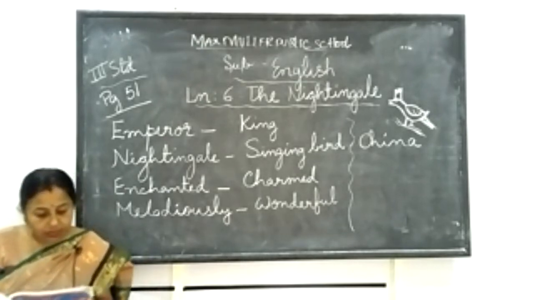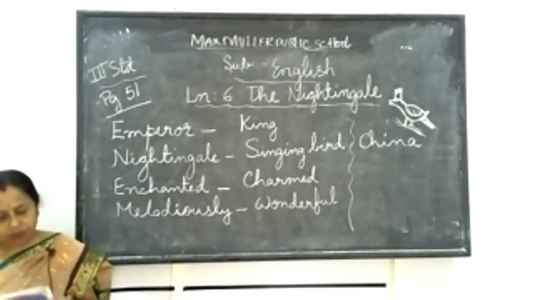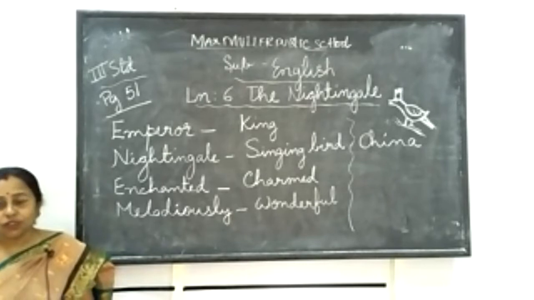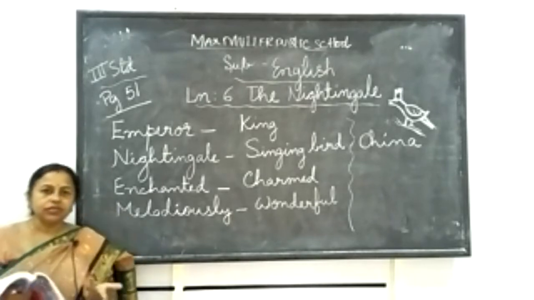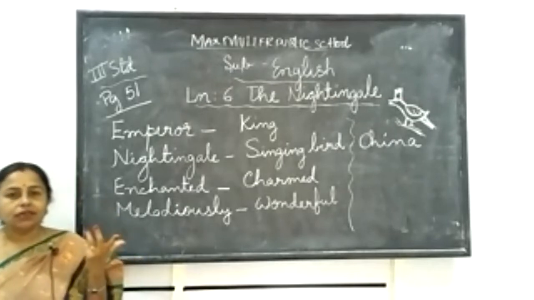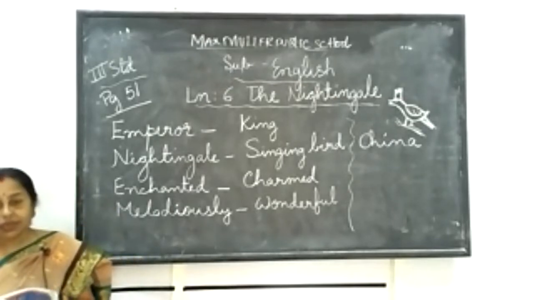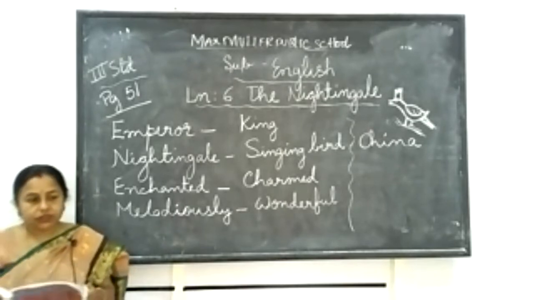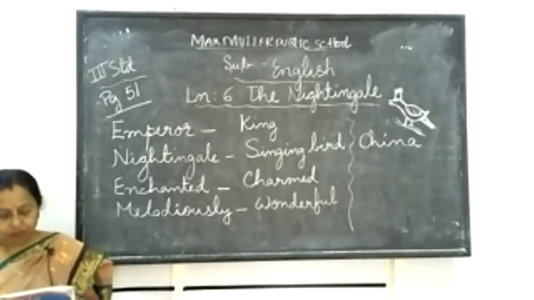Understood now? A few weeks later, after a few days, what happens now? The emperor started missing that original one because the toy bird is also useless now. It is also not singing. It is also becoming useless. So he started feeling for the real nightingale. So now he started feeling about its importance, because a real bird will never stop singing.